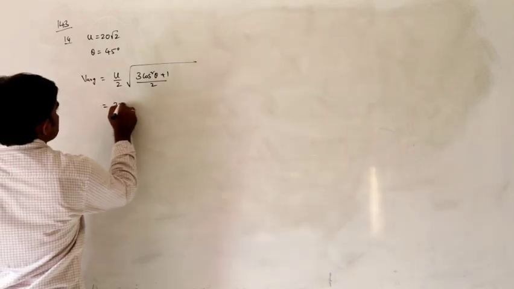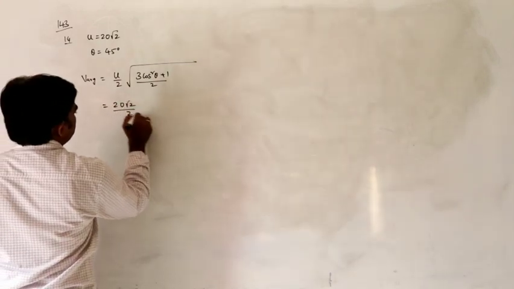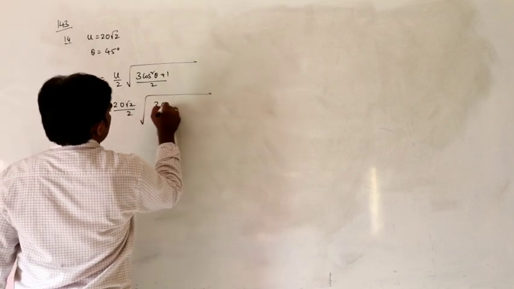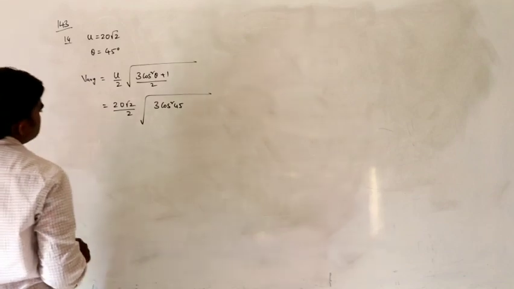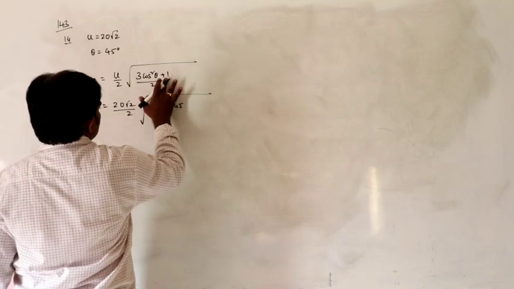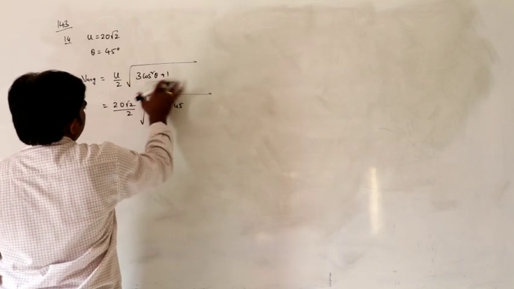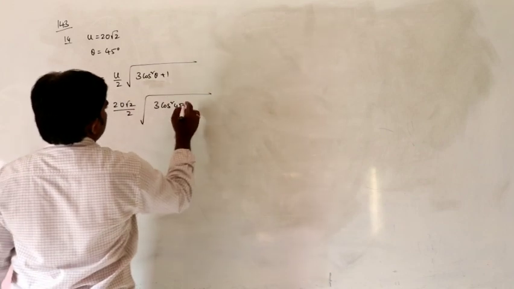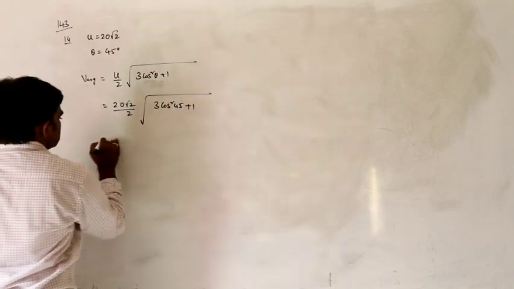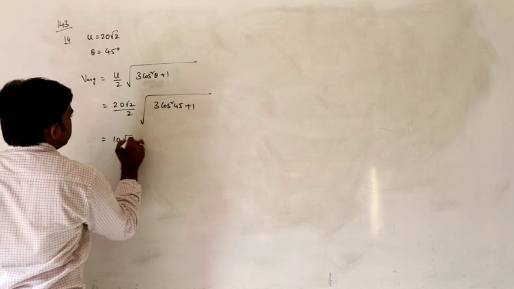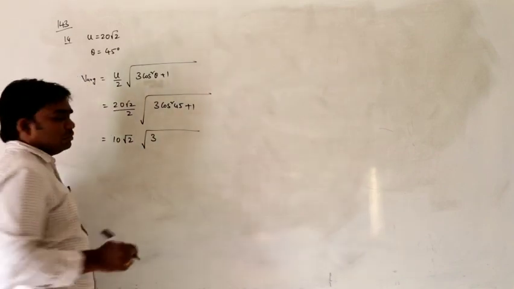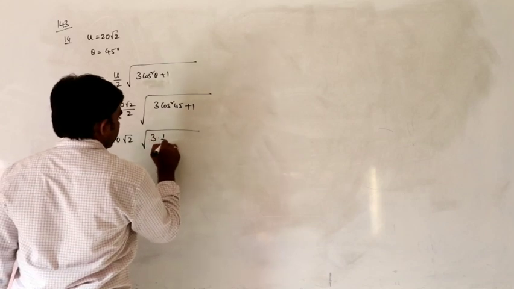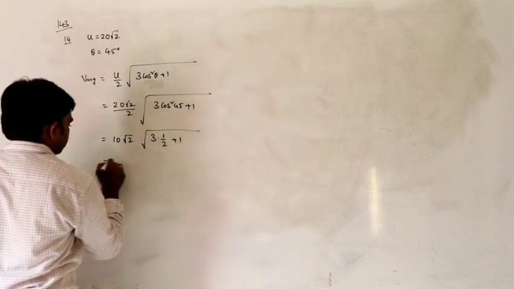So that is u is 20 root 2 by 2 into square root of 3 cos square 45 plus 1. Sorry, it is 3 cos square theta plus 1 under the root. So that is 10 root 2 into square root of 3 into 1 by 2 plus 1, since cos square 45 is 1 by 2.